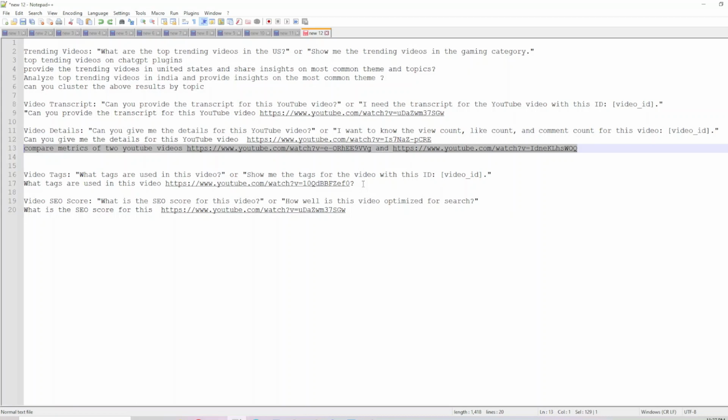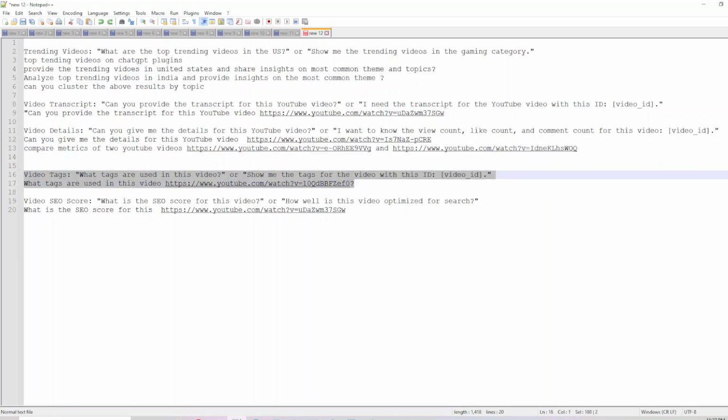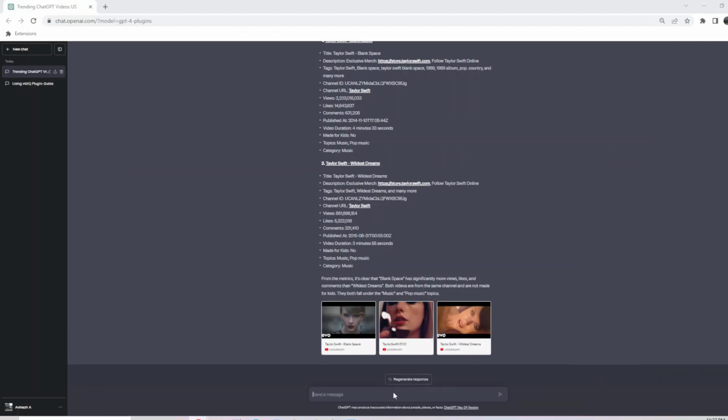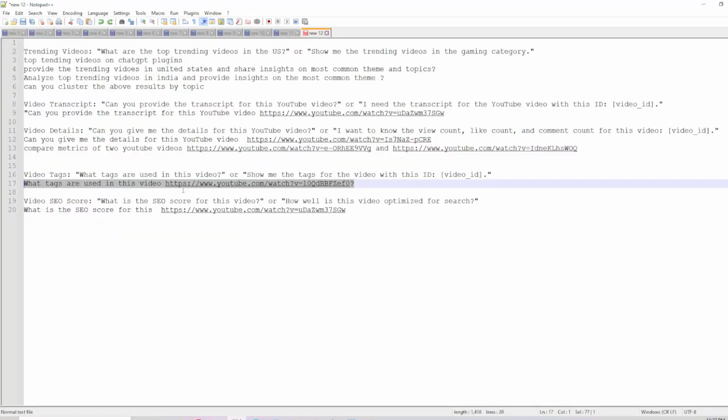So if you like a video, so let's assume that you saw one video on ChatGPT plugins and it's very popular, and you want to know what tags work for that video and use it in your video, you can do that too here. You can just say give me what are the tags used in video, show me the tags used in the video with the ID.